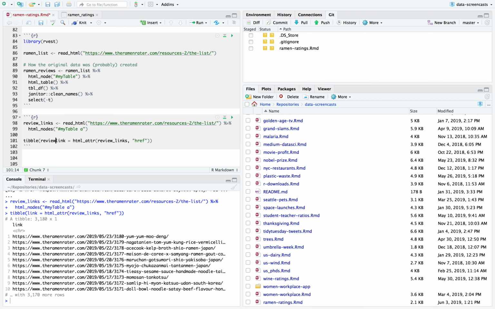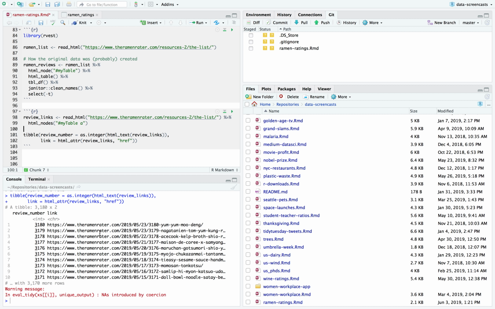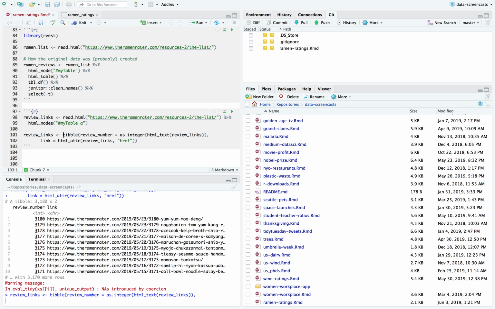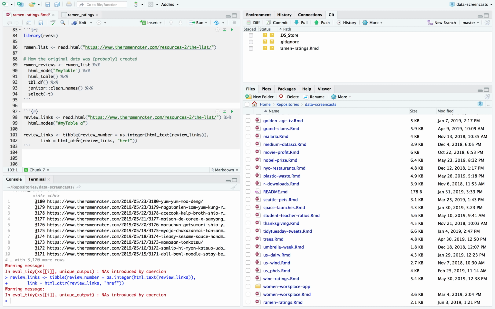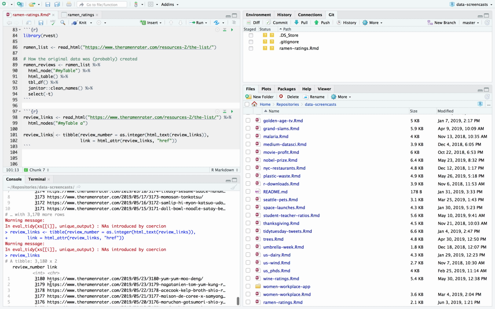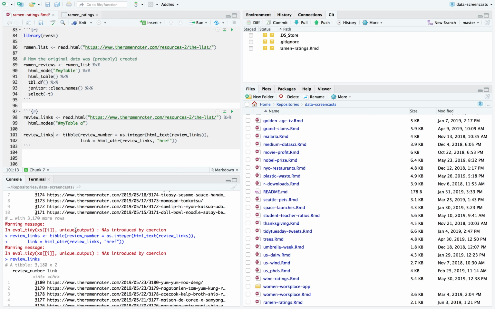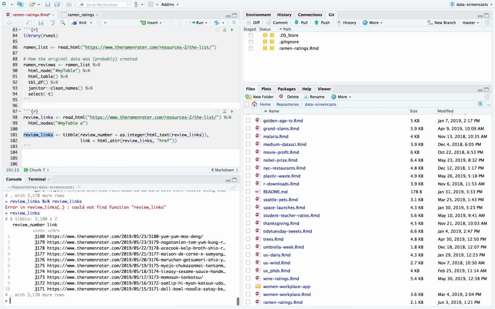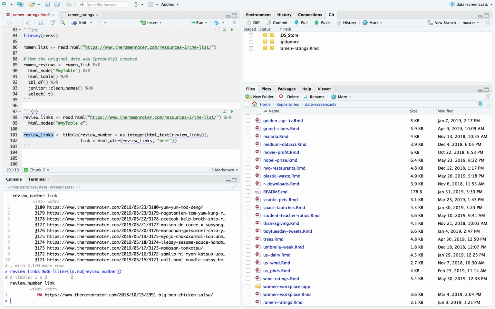And I'm going to say review number is as integer of HTML text of these review links. So I create a little table. Here we go. Now we have the review links. Wonder what got an NA there. Eval tidy. Oh. Filter is NA review number. Bond chicken salsa. What was that like before?